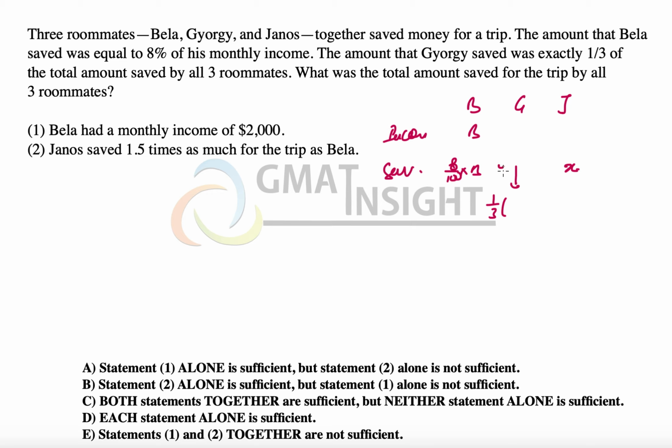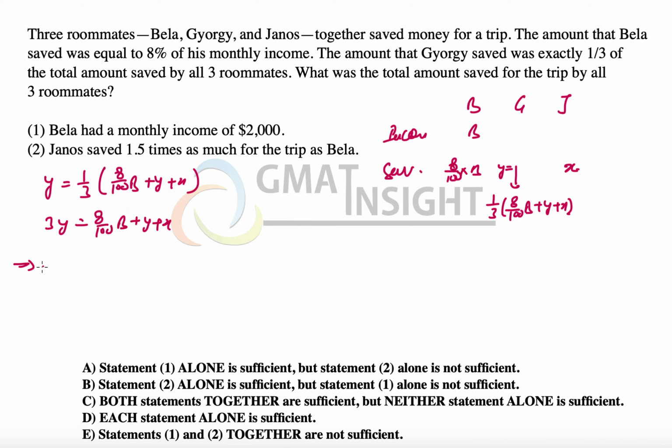If we call it Y, then Y is equal to one third of 8% of B plus Y plus X. I'm going to simplify this, which gives us 3Y is equal to 8% of B plus Y plus X. On simplification further, it gives us Y is equal to 4 by 100 of B plus X by 2.